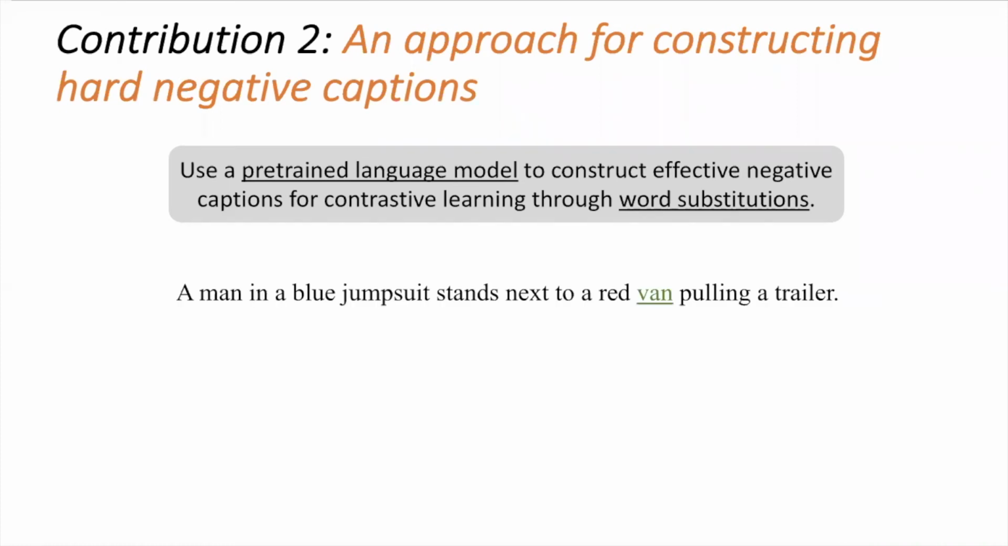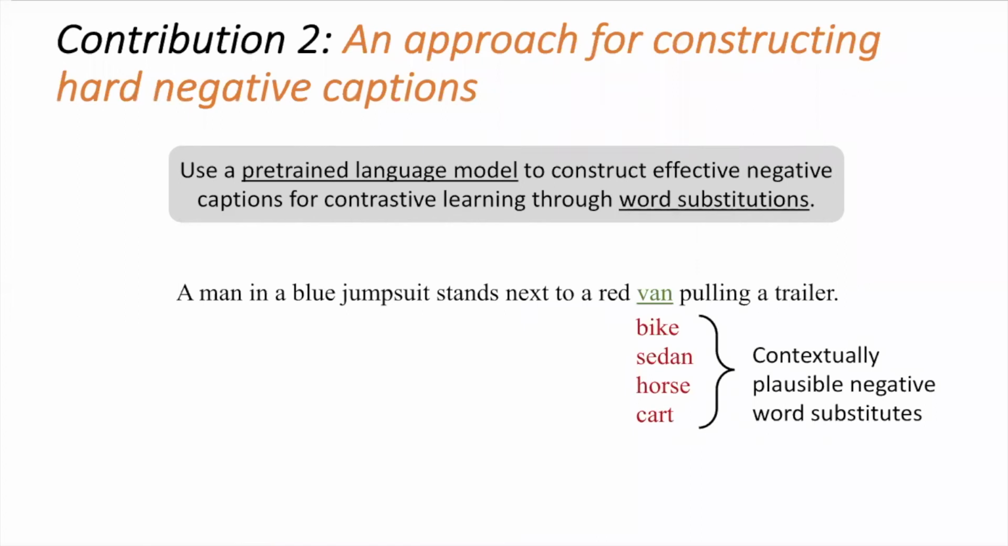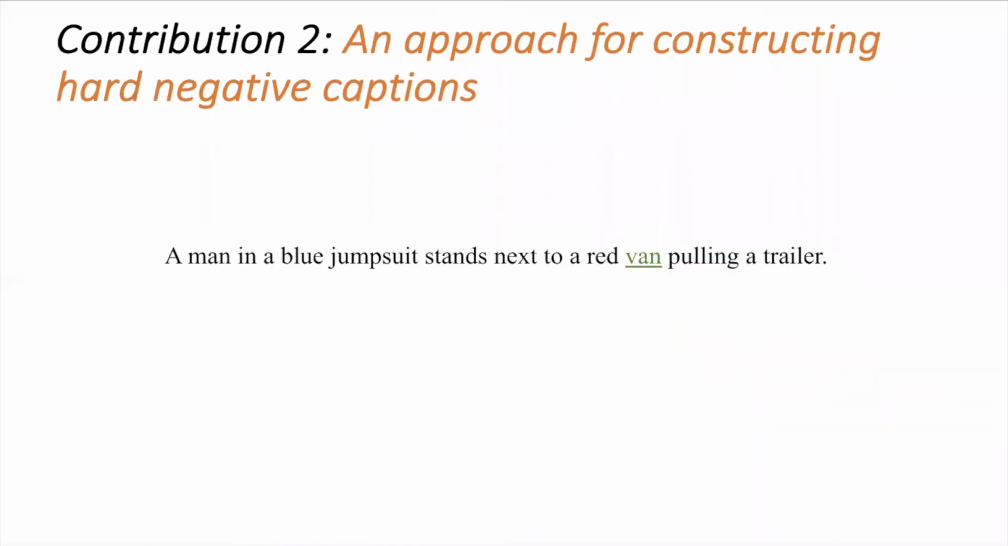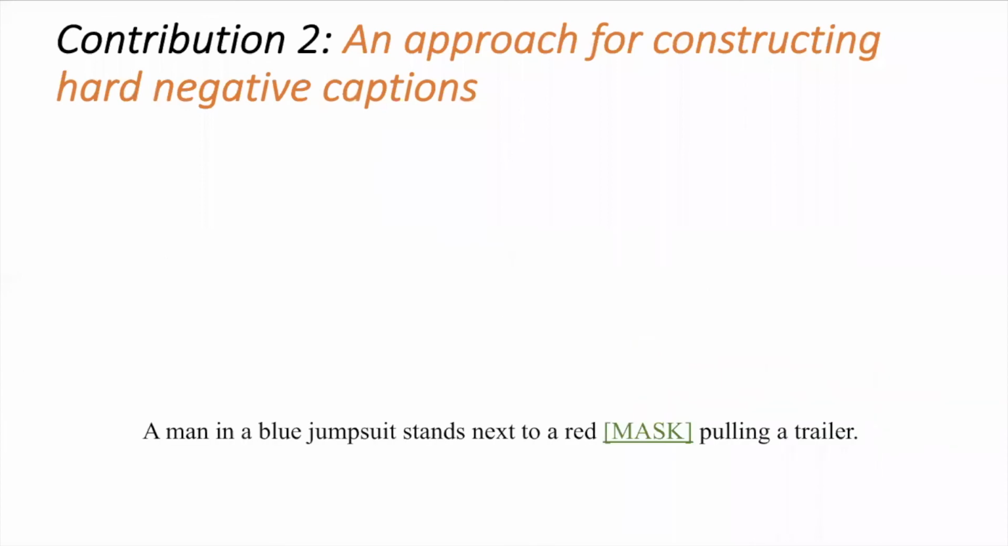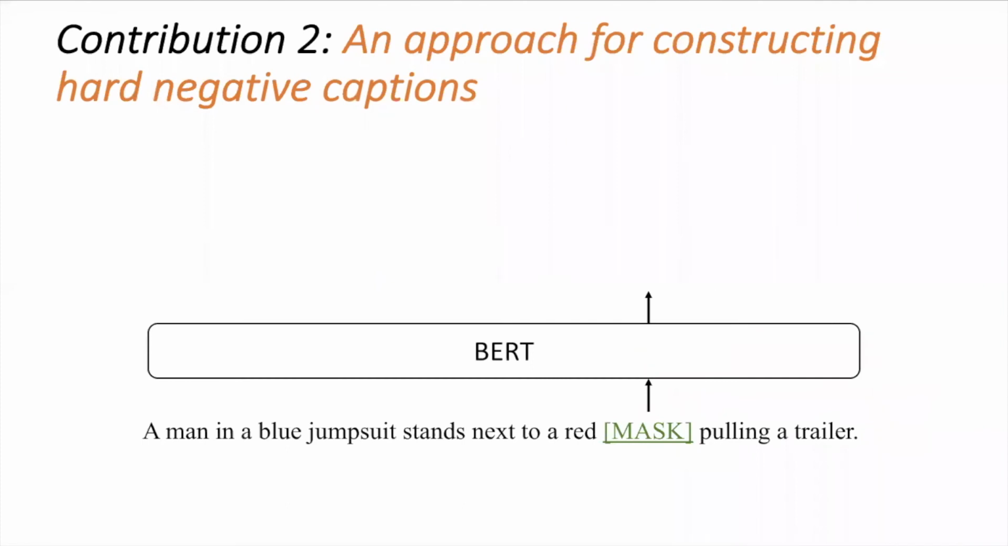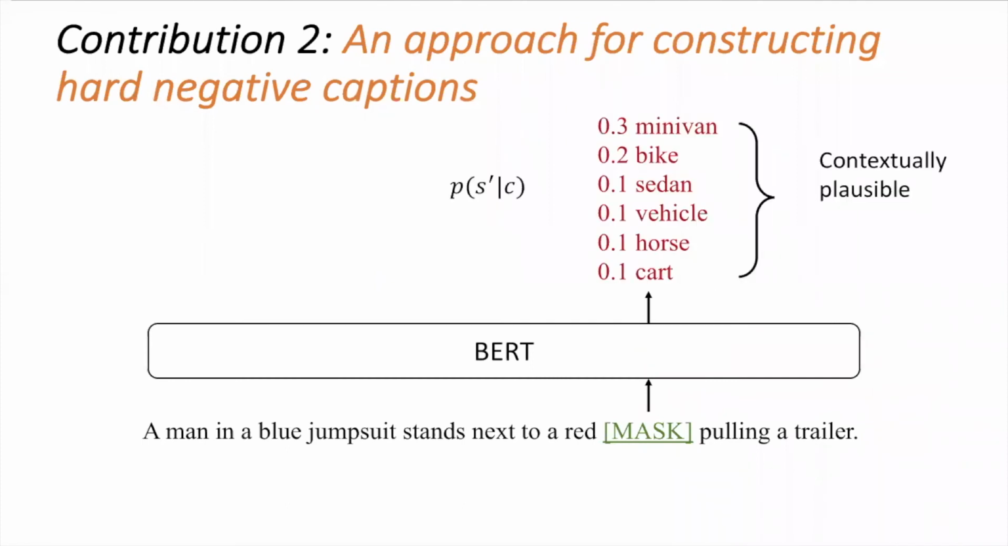Given a positive caption, we use a pre-trained language model to generate contextually plausible negative word substitutes. We denote the word to be substituted by S and refer to the remaining sentence as context, denoted by C. First, we feed the context with a mask token into a language model such as BERT to generate a list of candidate substitutes by selecting high probability words. However, this would contain words like minivan and vehicle, which are likely to be true for the image and hence not suitable for use as negatives.